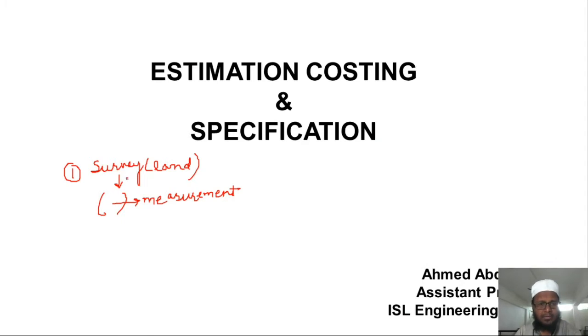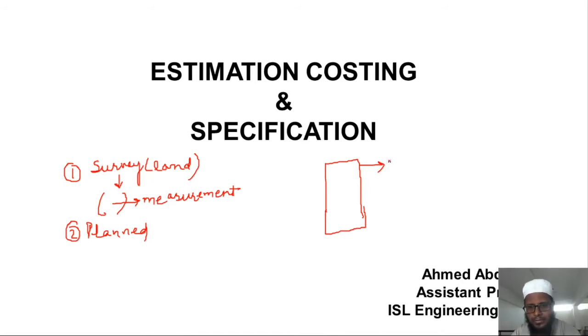So after doing measurements, after preparing a proper land area or plot area, after that we go for planning. In the case of planning, it is very, very important that it is planned very clearly. Suppose this is the land of a particular owner. Suppose we take an example of a college itself. Suppose a person needs to construct a college. For the construction of the college, proper planning needs to be done. That is, where to provide the entrance, where to provide classes, and where to provide labs. All these things come under the category of planning.